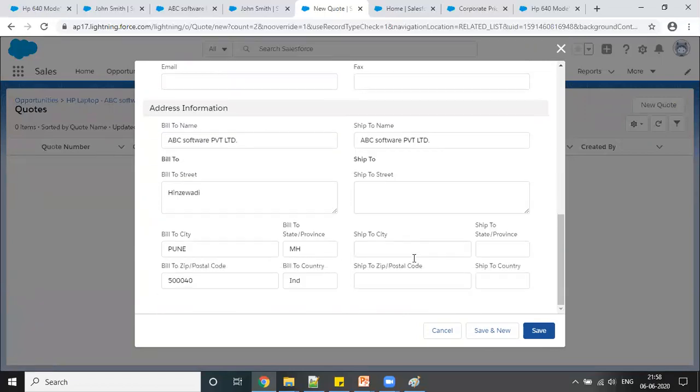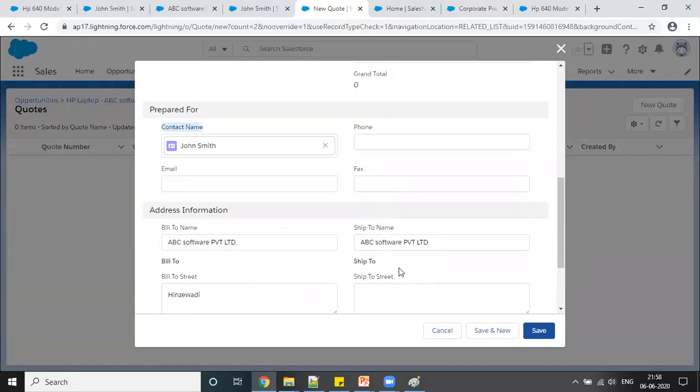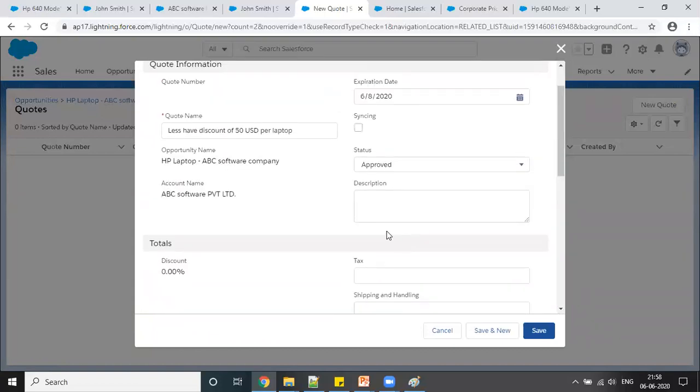You can capture all this detail, and all this detail has come automatically, because we have submitted this on the contact information, right? So that will be captured automatically, because we are generating this directly from the opportunity object. Okay, so you can give a description, like HP is fine with the quote, right?